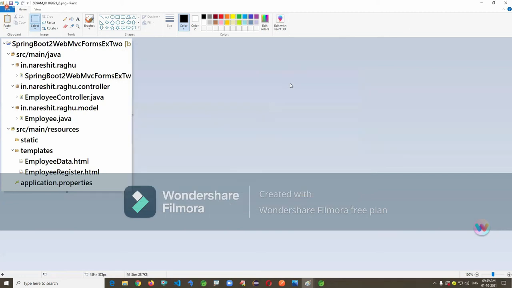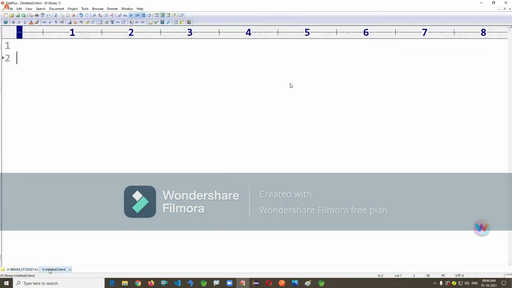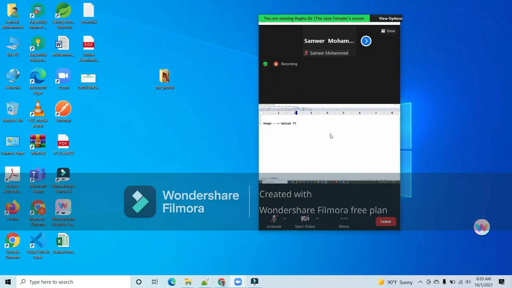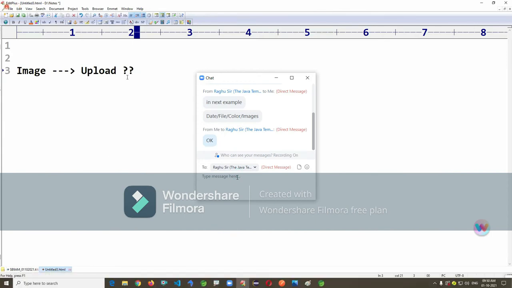Now one general question I'm asking. If you know, you can give the answer, or else you leave it, not an issue. I have one image, or some document. If I upload it into my application, where will we store it in real time? You are a developer. Now you have to implement the concept of upload. Where do we have to store? What are the possibilities we have?